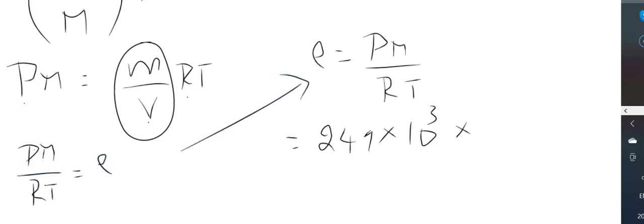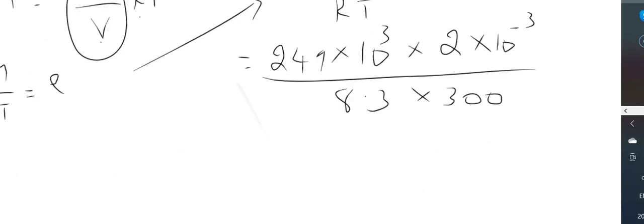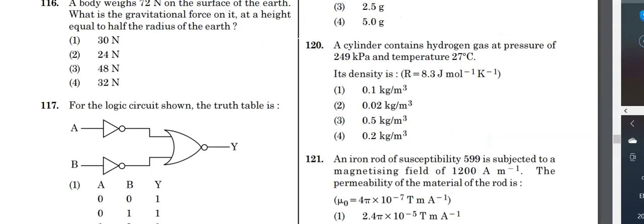I have written it here, and for that only we are now going to substitute. So 249 into 10 to the power of 3 into 2 into 10 to the power of minus 3, divided by R, which is 8.3, into 300. So that gives you rho, when you simplify, to be 0.2 kilograms per meter cube. Let's see which option is correct. 0.2 kilograms per meter cube. Option 4 is the correct answer.